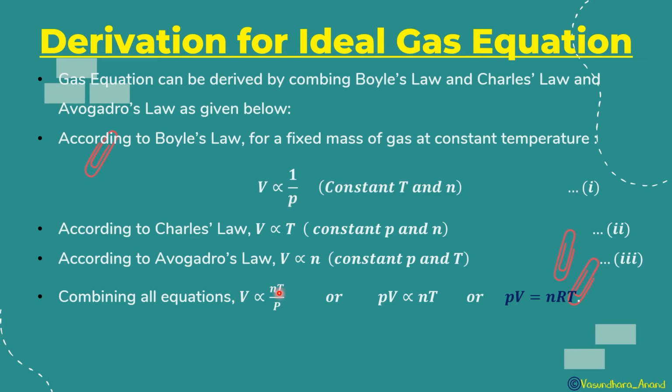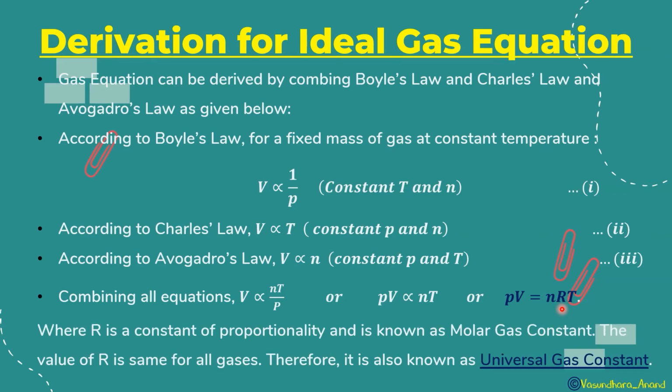And we very well know that whenever we remove the proportionality sign, we are supposed to put a constant, and that constant here is R, and this is called the universal gas constant. R is a constant of proportionality and is also known as the molar gas constant. The value of R is the same for all gases. It always remains constant. That's why it is known as a constant, and it is also known as the universal gas constant. And the value of R that we have to learn, different units have different R values, so you have to learn that. I will tell you.